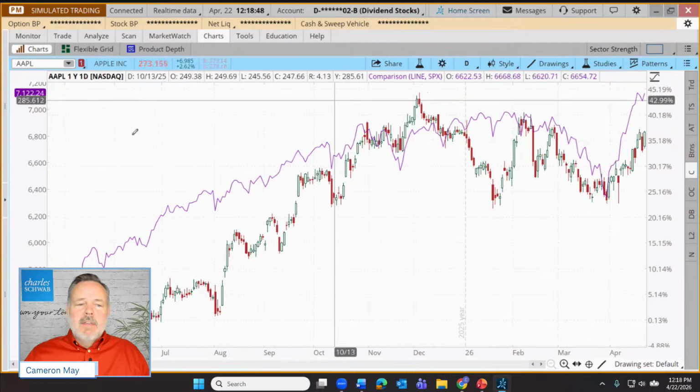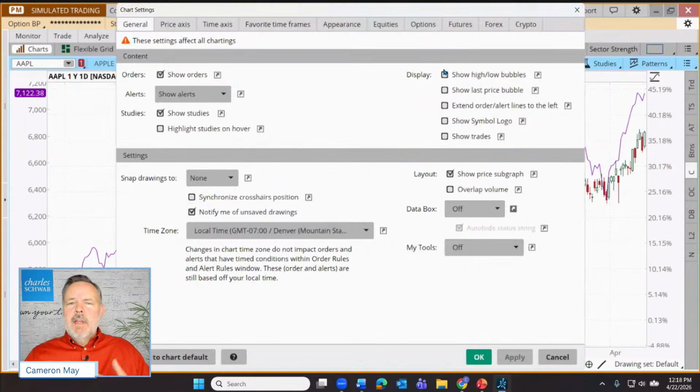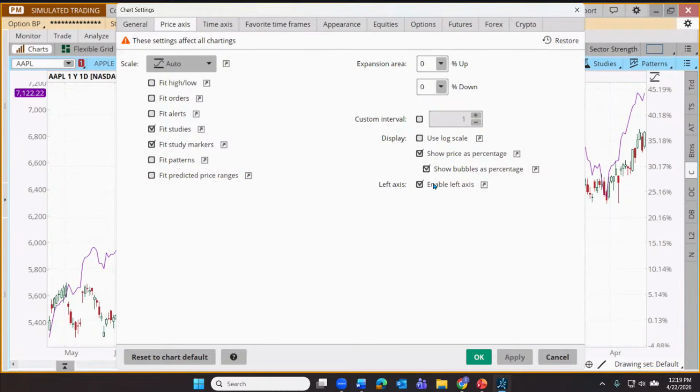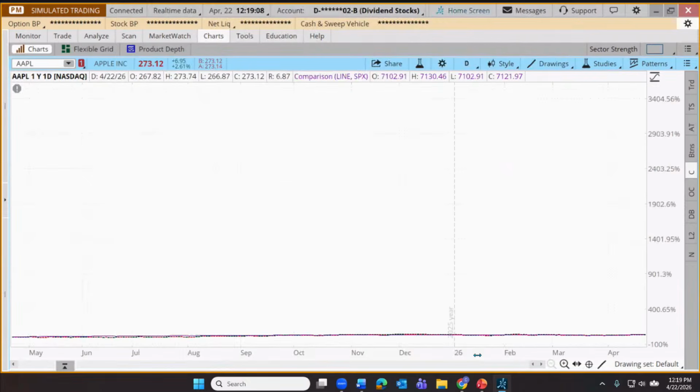So I'm going to come up here to the chart settings. Let's get rid of this sort of complicating left scale. So I'm going to come over here to the gear icon. Since we're dealing with price comparisons, we're going to go to the price axis. And here where it says enable left axis, I'm going to uncheck that box. Click apply, click OK. And now what this has done is it's now showing both of these charts, but they're really operating on very different scales.